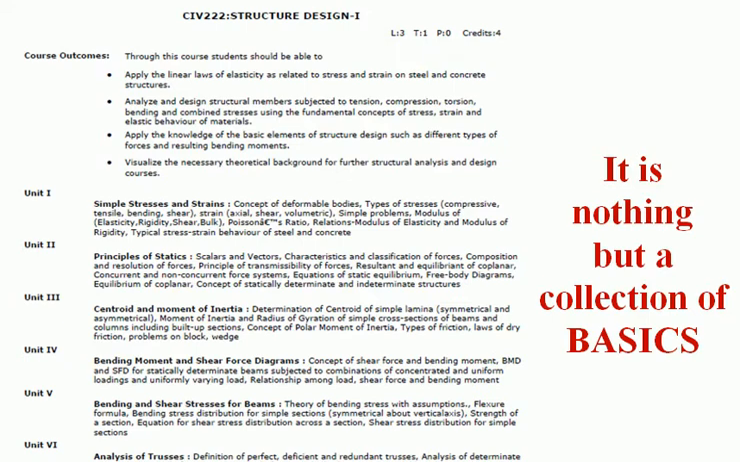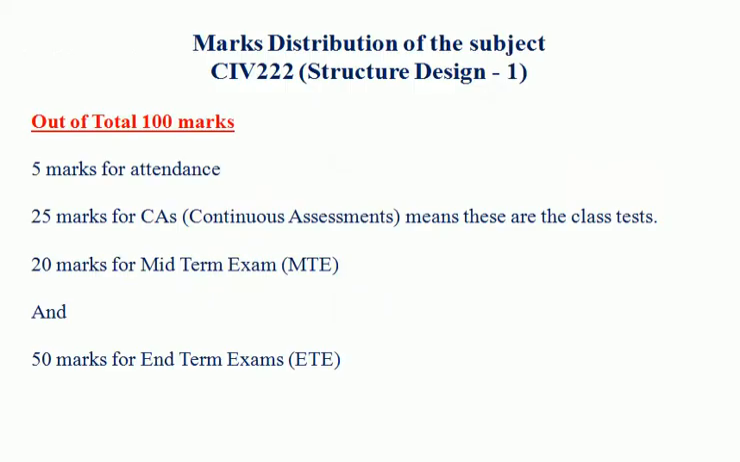Okay, so now I want to explain the marks distribution of the subject CIV 222 Structured Design 1, out of a total of 100 marks. Clear guys? So listen carefully. Out of 100, 5 marks will be of attendance, 25 marks of your CAs. CAs are continuous assessments, which in simple terms you can say are the class tests only. Clear guys? So the weightage of CAs is 25 marks.